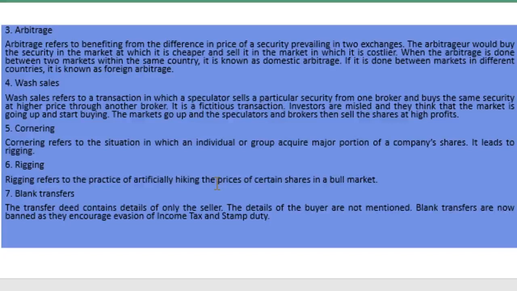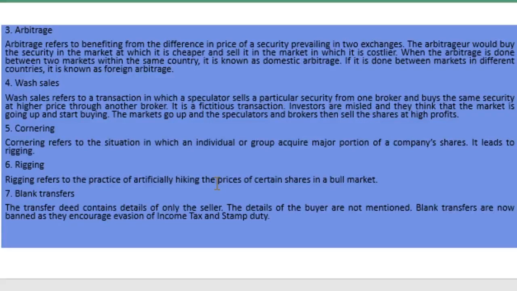It is a fictitious transaction. Investors are misled and they think that the market is going up and start buying. The market goes up and the speculators and brokers then sell their shares at high profits. That is, a wash sale creates a feeling that the market is in boom.